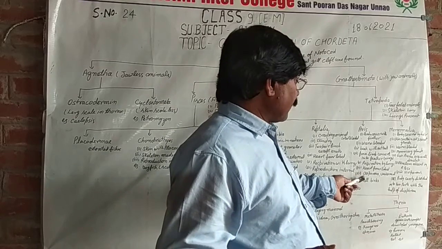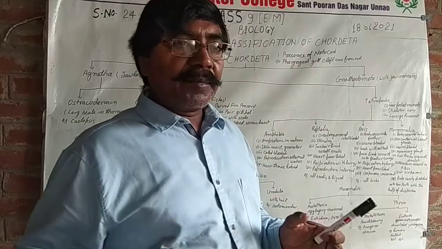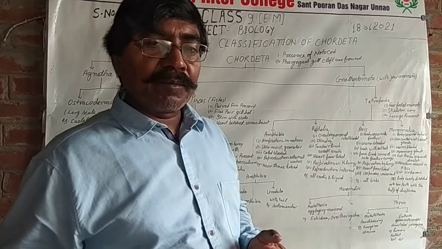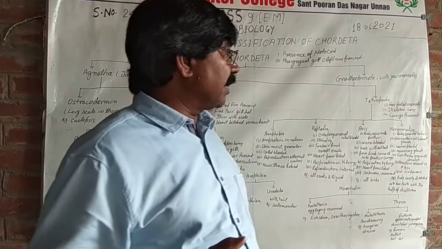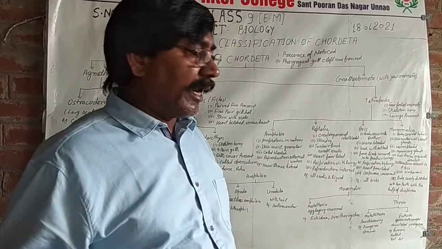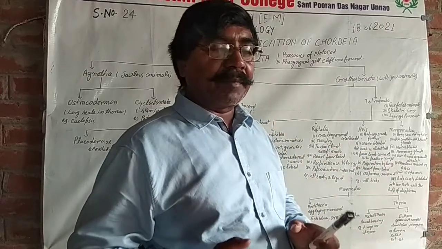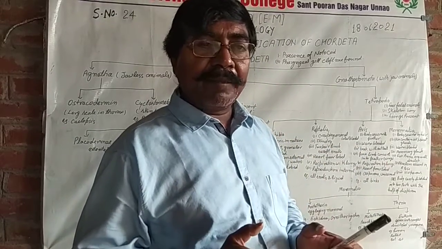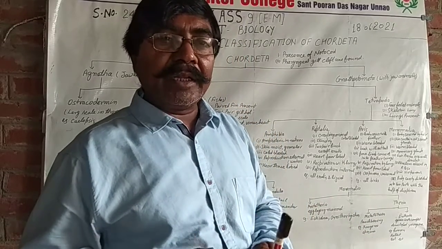For example, birds. Mammalia: body covered with hairs, heart four-chambered, and skin contains oil and sweat glands. Warm-blooded animals. Mammary glands are present, developed in the female and undeveloped in the male, for feeding the child.